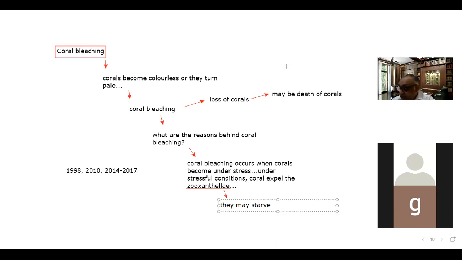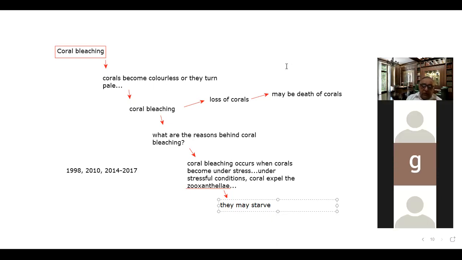So what leads to this stress on the corals? The University of Queensland published a report in previous years, and according to that report, approximately two-thirds of the corals in that area of the Great Barrier Reef have died.